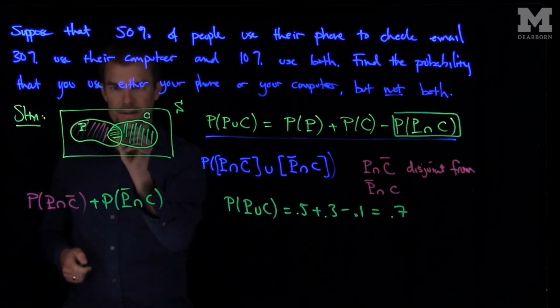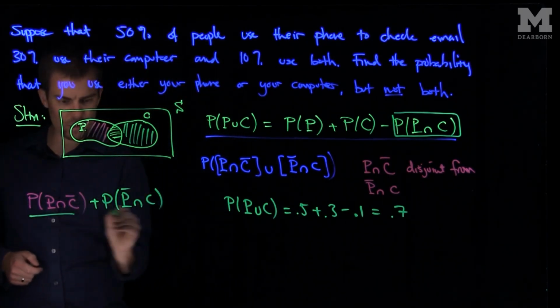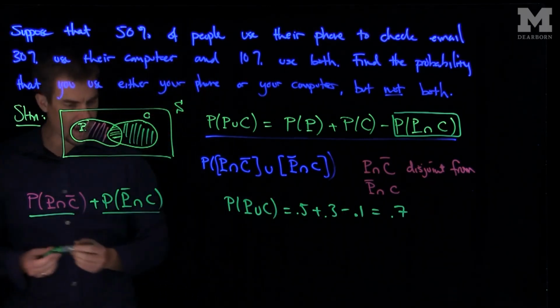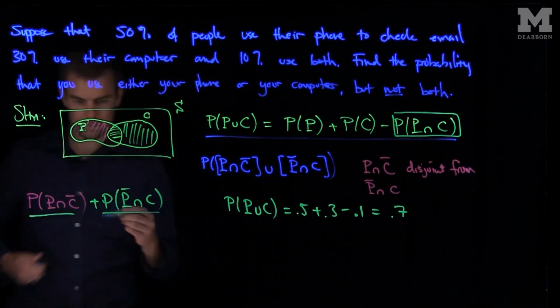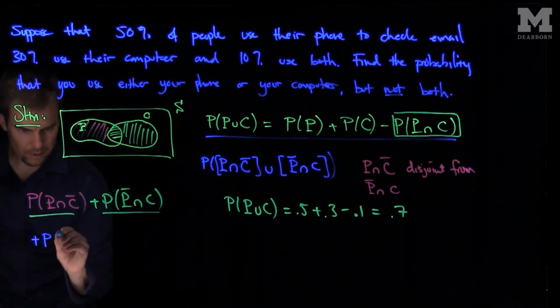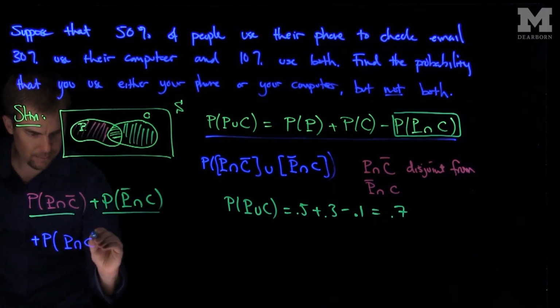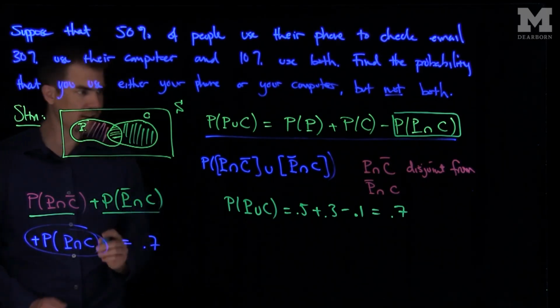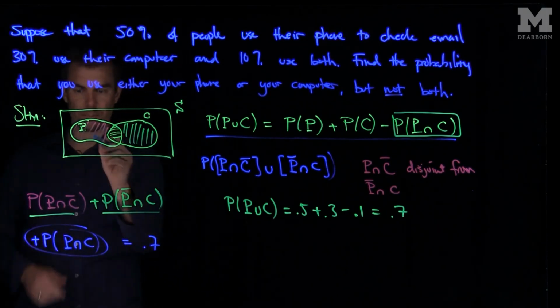Now, if I take these two terms over here and add them together, and I add in an extra term, plus the probability of phone and computer, which we know to be 0.1, this would be 0.7, because that would be the entire thing.